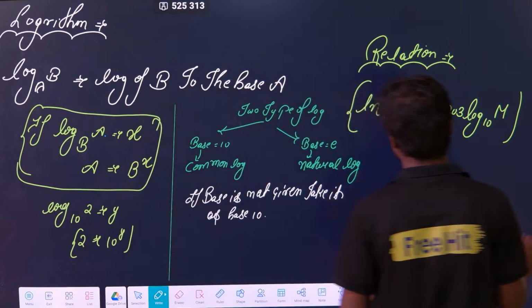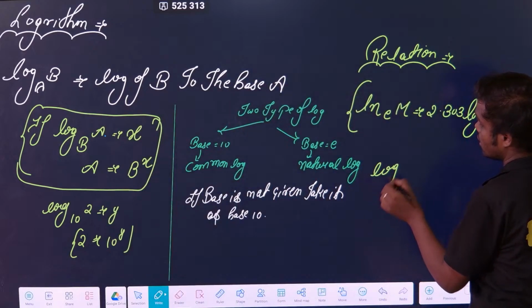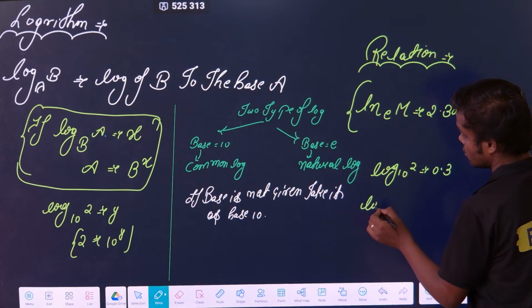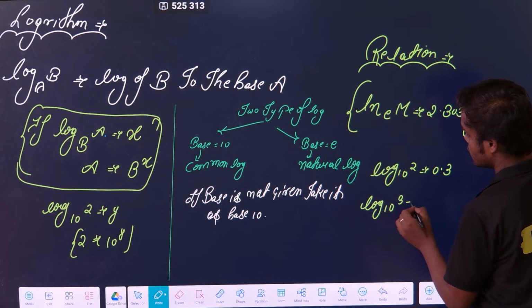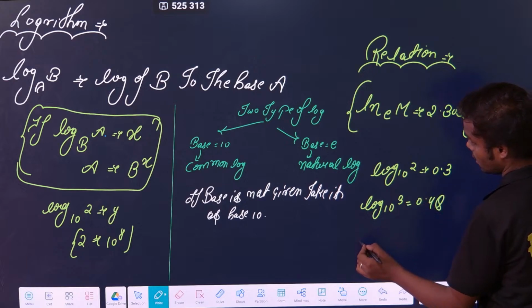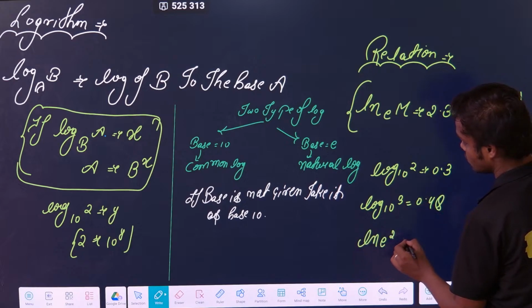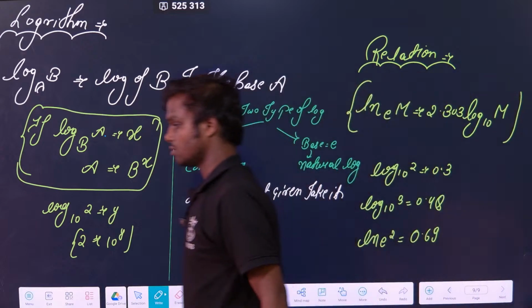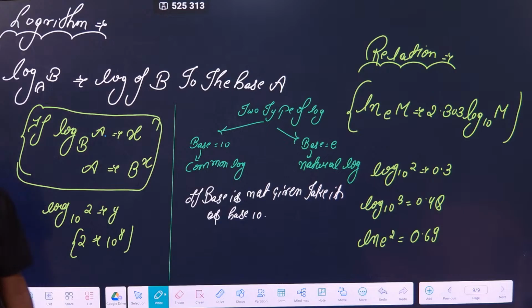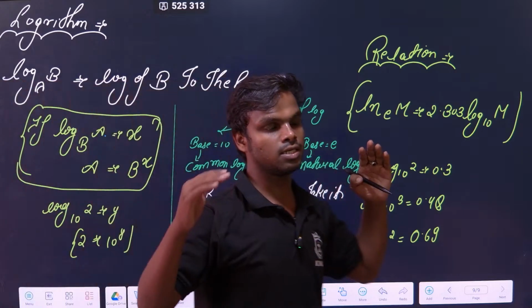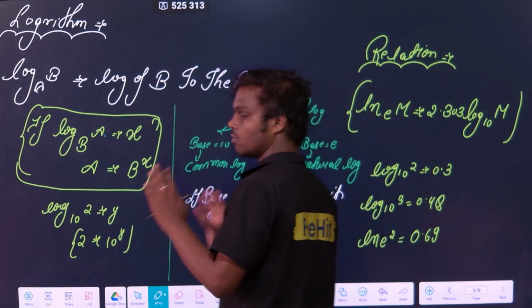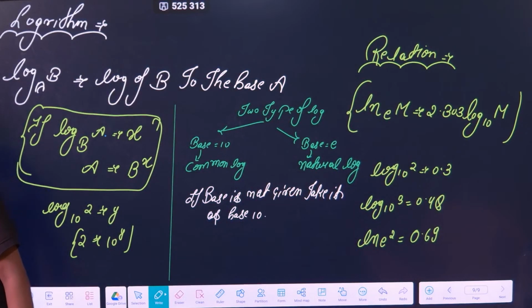And a few important values which you have to remember: log base 10 of 2 is 0.3, log base 10 of 3 is 0.48, and ln 2 is 0.69. Clear? So this is the detailed thing which you should know about logarithms. If you know that much, you can solve almost all the problems of physics.